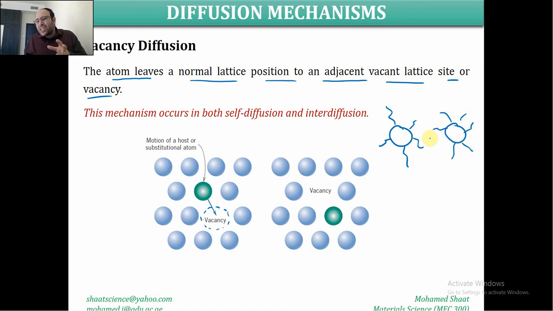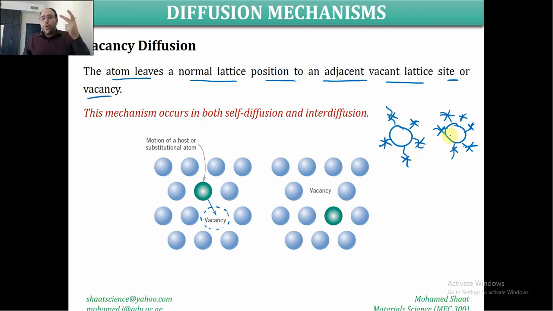So for these two atoms to exchange sites, we should apply an amount of energy. This energy first is going to break the bonds of this atom, and we need another amount of energy to break the bonds of the other atom. So we are increasing the energy in this case.